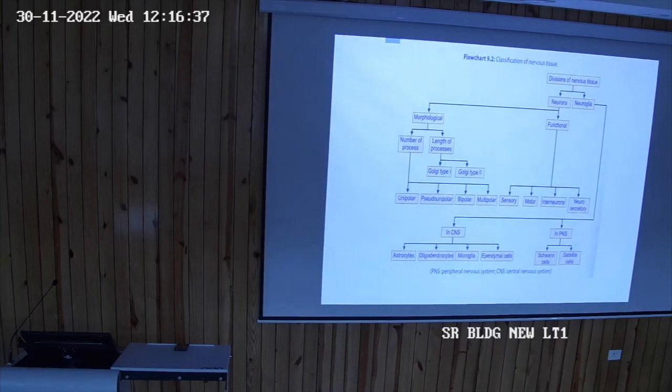Now I come to the central nervous system, which again has efferent fibers and neurons. Neurons are of two types: first order neuron and second order neuron inside the brain.